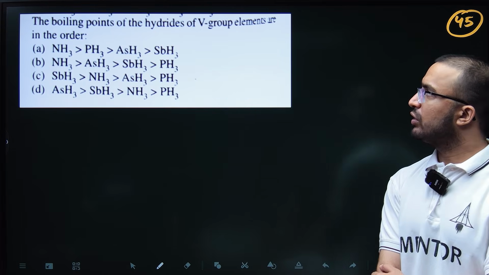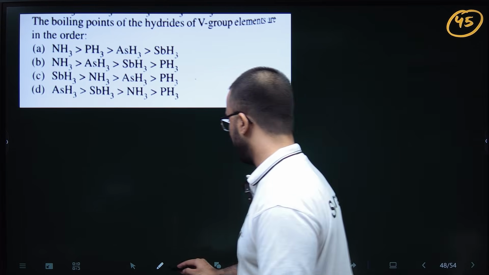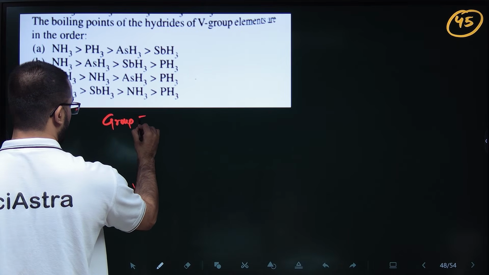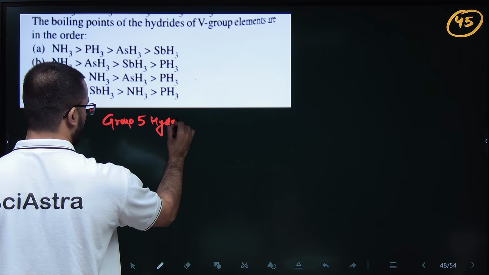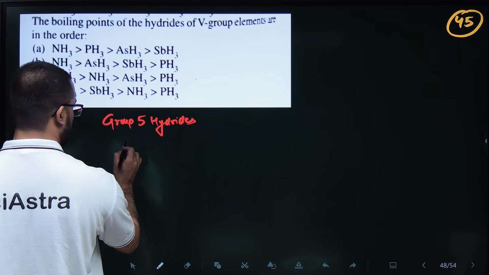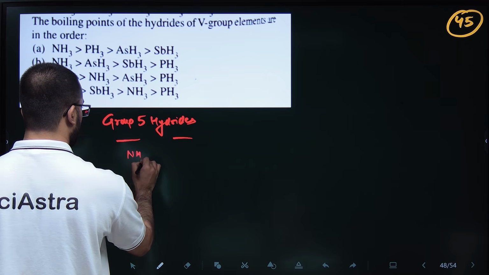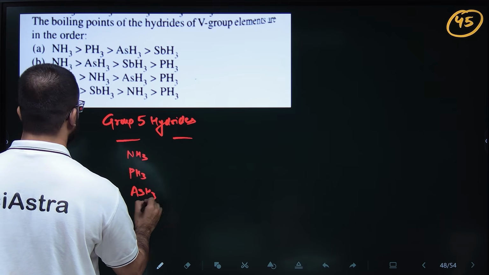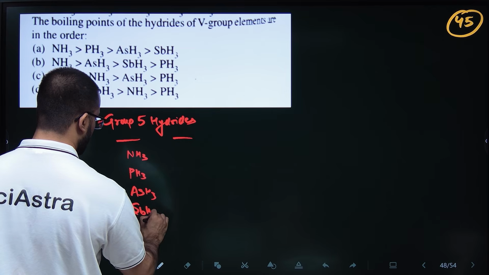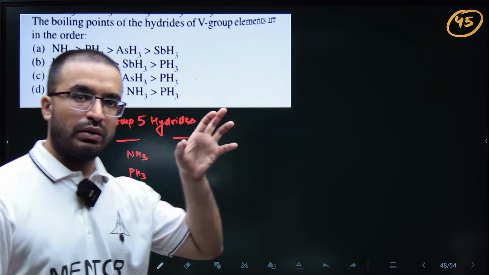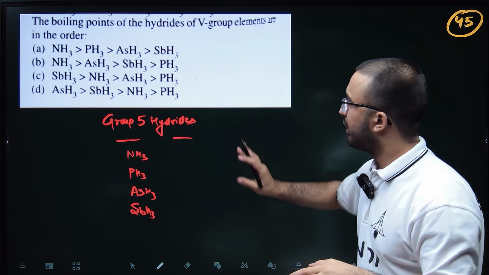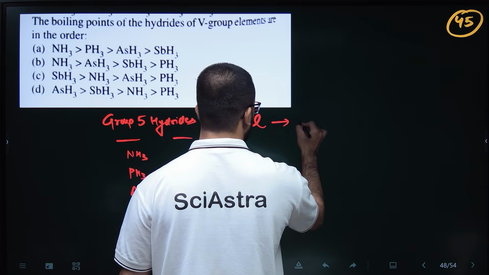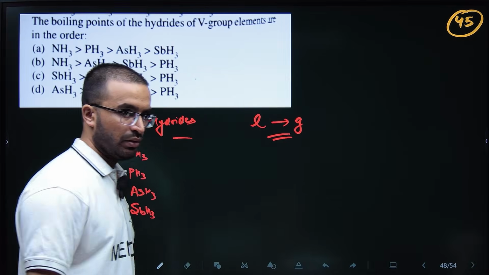So basically, boiling points of hydrides of group 5 have been asked. If you see group 5 hydrides, it will start from NH3, then PH3, then AsH3, then SbH3. Obviously they are asking about the boiling point, right? Boiling point means they were in liquid form and then went to gaseous form, right?